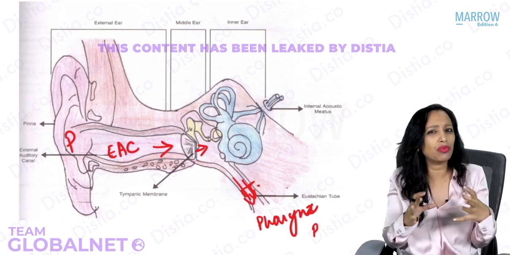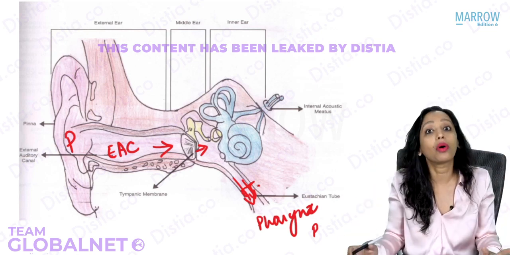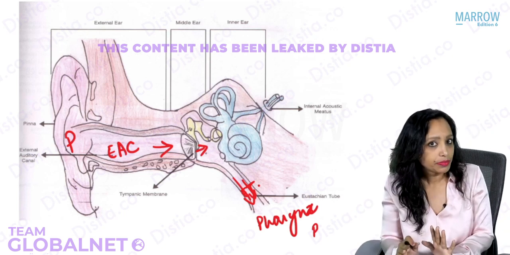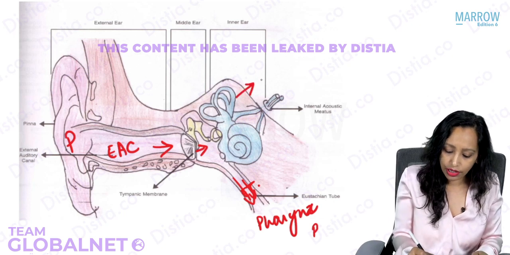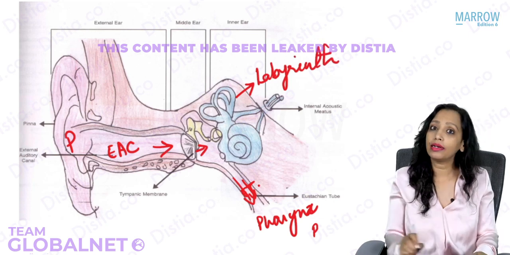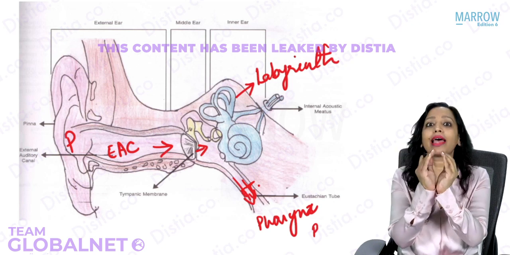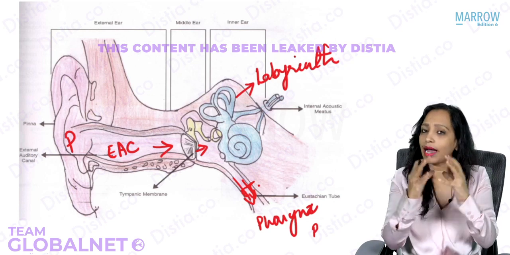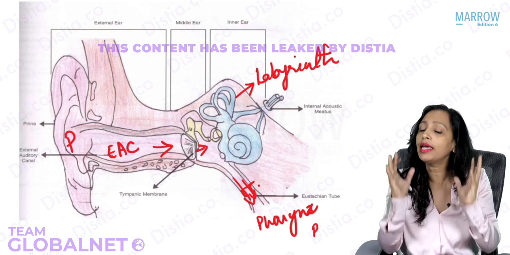Now we are just seeing what these connections are so that we can have an overview of what the ear is all about. Now just medial to the middle ear, we have the inner ear. The inner ear is also known as the labyrinth. And the inner ear, the labyrinth, is divided into two parts. It is a membranous, sac-like structure, something like a balloon. A membranous balloon. Yes, that is what is known as the membranous labyrinth. Surrounding that is the bone, which is known as the bony labyrinth.